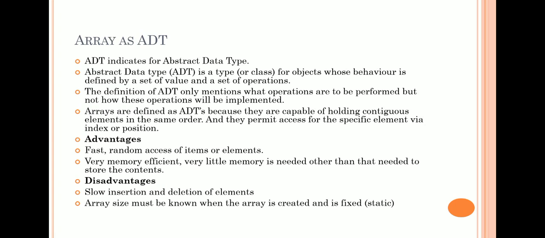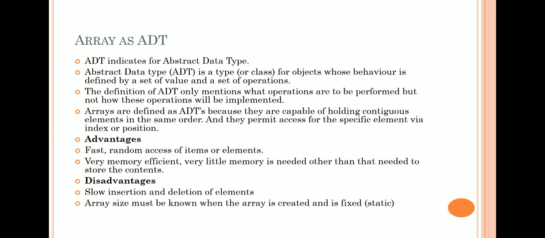The definition of ADT only mentions what operations are to be performed but not how these operations will be implemented. That is, ADT only specifies the operations which are to be performed on the given list of elements, but how those operations are performed is not specified.